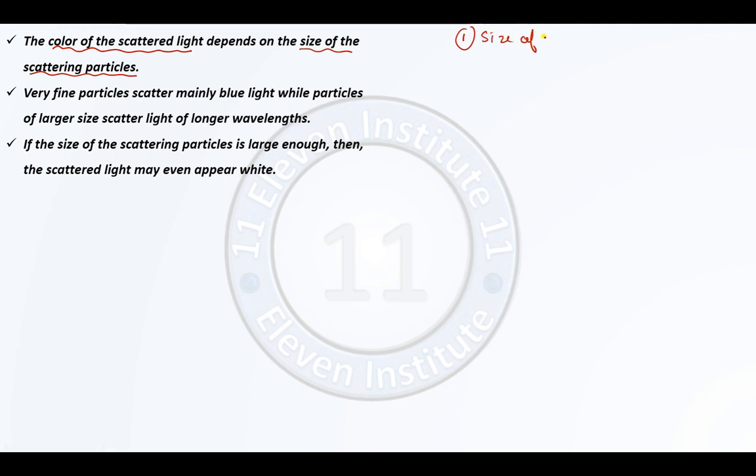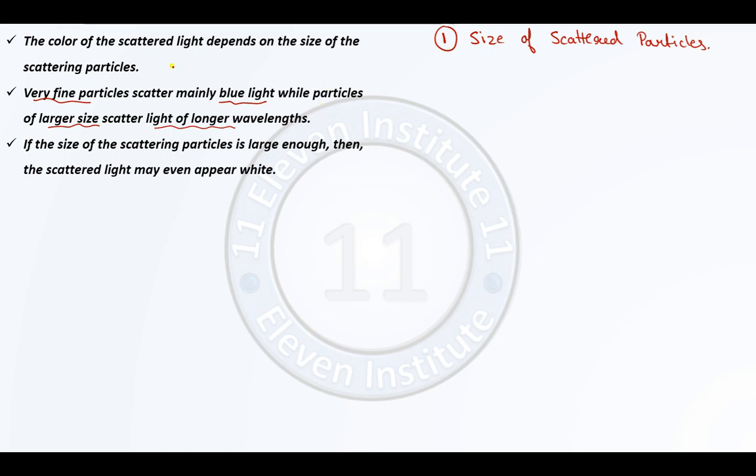So number one, I will write over here size of scattered particles. Oh, this is not a good handwriting. Let me write over here again. Number one, size of scattered particles. Size of scattered particles. Second, very fine particles scatter mainly blue light, while particles of large size scatter light of longer wavelengths.